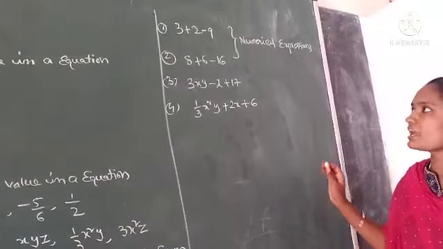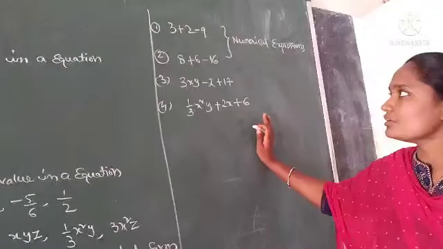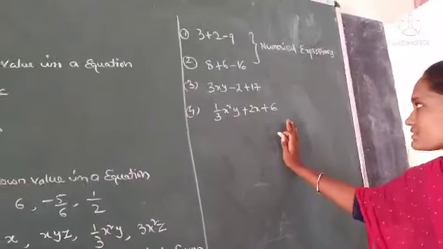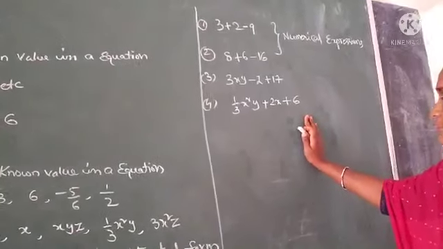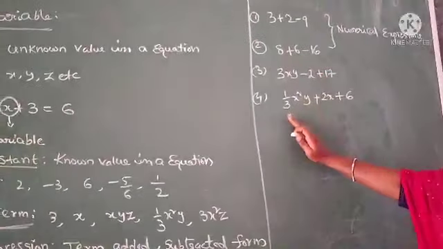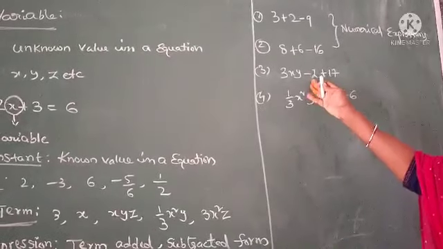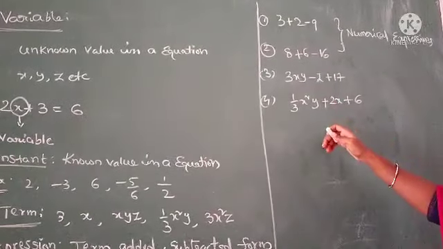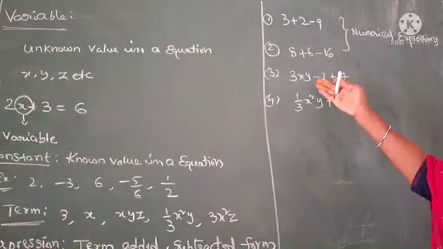In an expression, we have numerical values. Such expressions are called numerical expressions. Now coming to 3 and 4, in these expressions we have numerical values, constants and also variables.